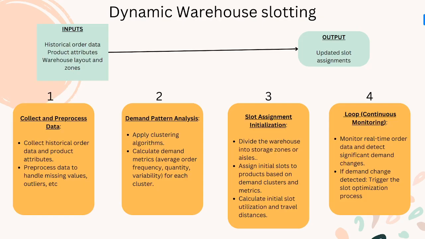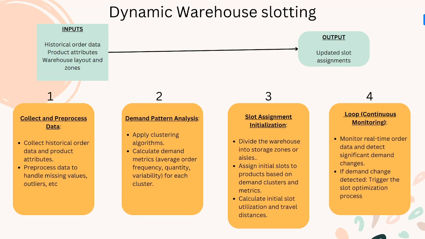For the algorithm implementation of dynamic warehouse slotting, we will first input the historical order data, product attributes, and warehouse layouts, like how our warehouse looks and its structure, and whether zones are actually available inside the warehouse or not. As the output, we will get the updated slot assignments, like the place where we need to put that particular product. The first process includes collecting and pre-processing data.